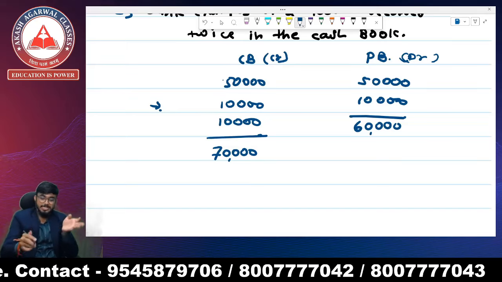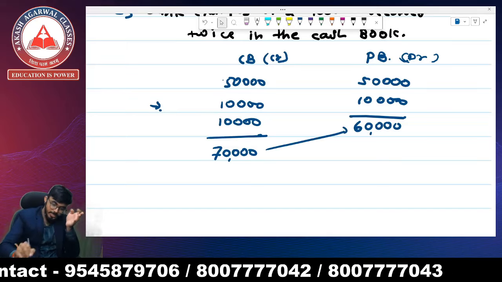I have to match this cash book with this passbook, so I am going to reduce rupees 10,000 from the cash book. So the balance is going to match. Hope everyone is clear and understanding till here.